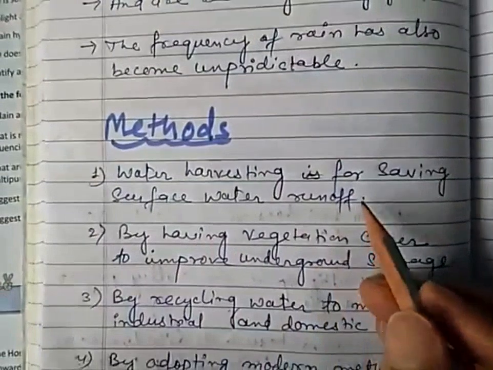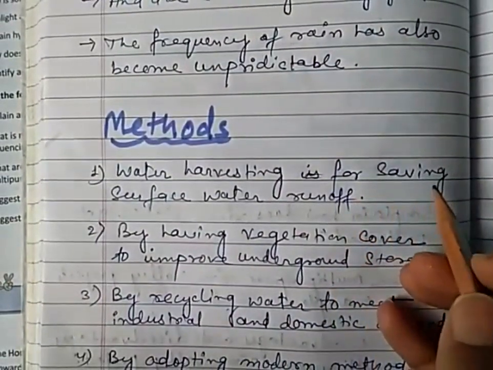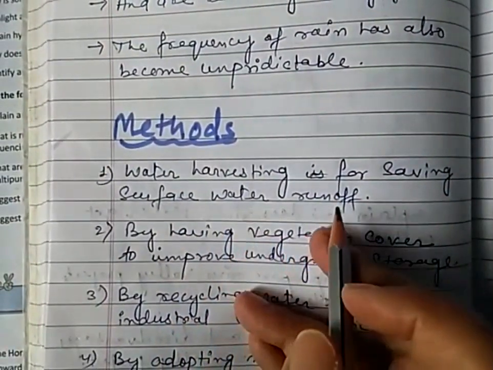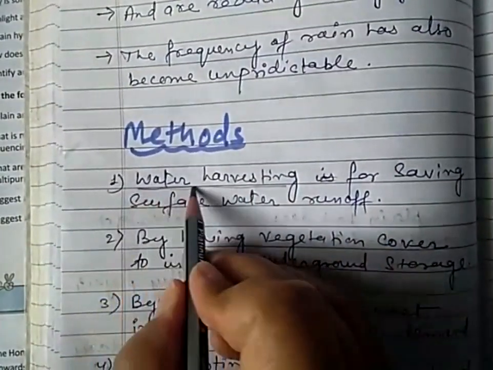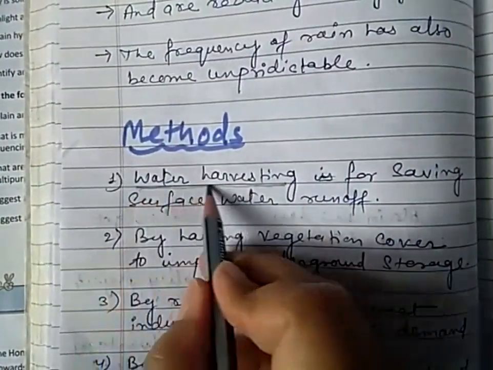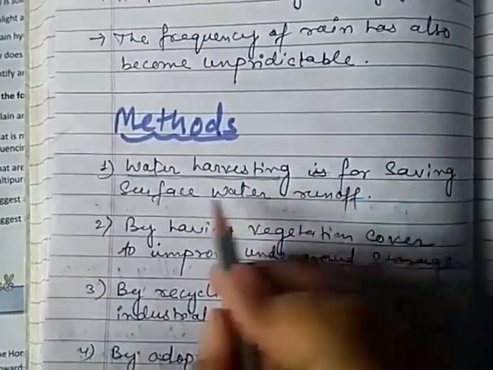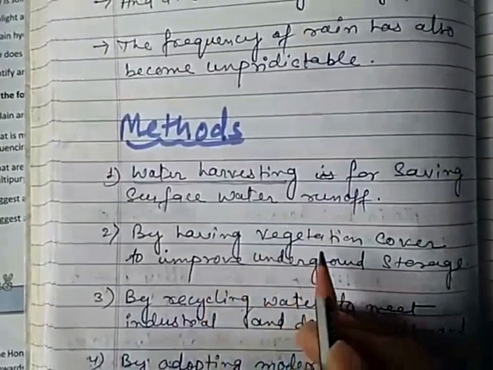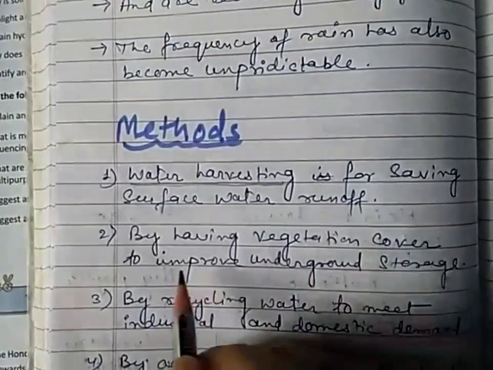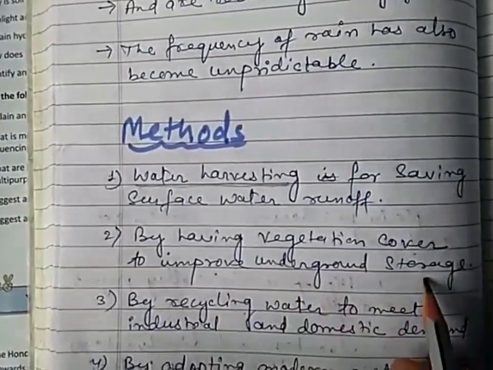Water harvesting for saving surface water runoff. We must store the water, means we must do water harvesting for saving surface water runoff. Next is by having vegetation cover to improve underground storage.